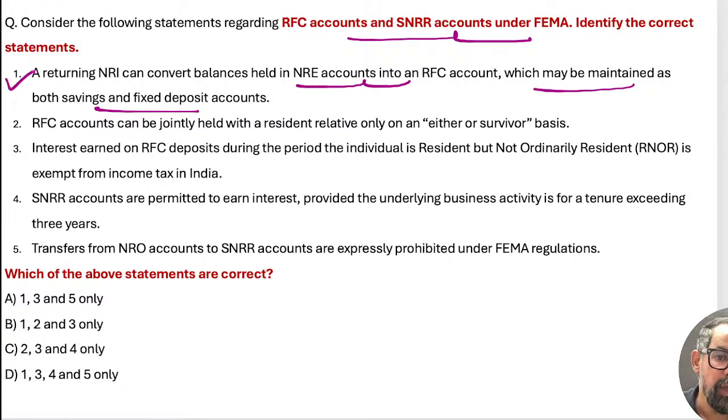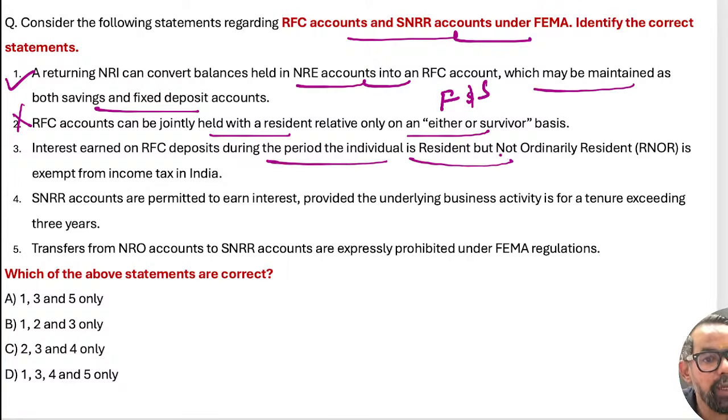100% true, right? RFC account can be jointly held with a resident relative on either or survivor basis, right? Not either or survivor, it is former or survivor. So this is wrong. Interest earned on RFC account during the period the individual is a resident but RNOR, that is for 2 years, and it is subject to this.